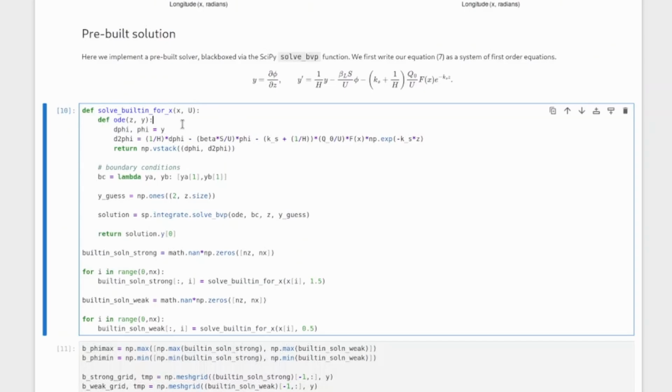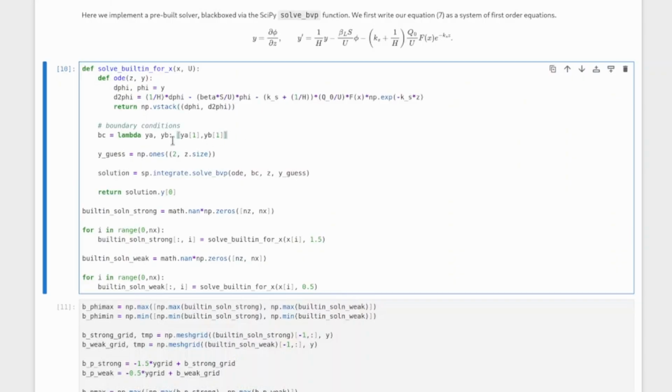So this method up here just constructs the system as a NumPy matrix or an array. We have some boundary condition function that keeps us in von Neumann conditions. And then we use this integrate solve BVP function.